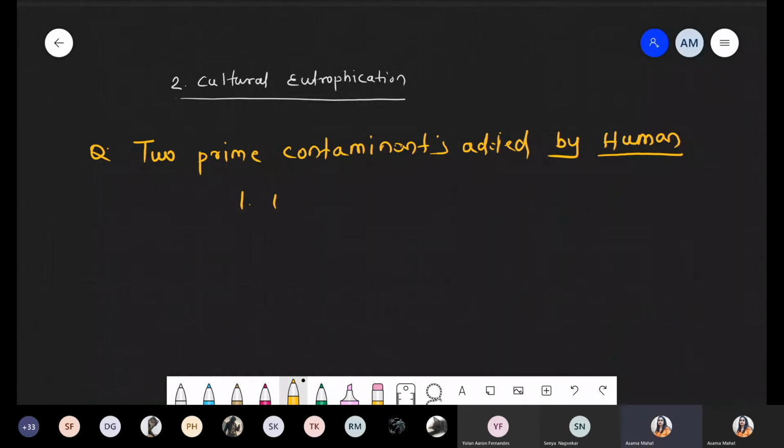Number one component, that is nitrate, and the number second, that is phosphate. Nitrate and the another component, that is phosphate, right? Now remember this thing we already discussed, that is NPK, nitrogen, phosphate and the potassium.